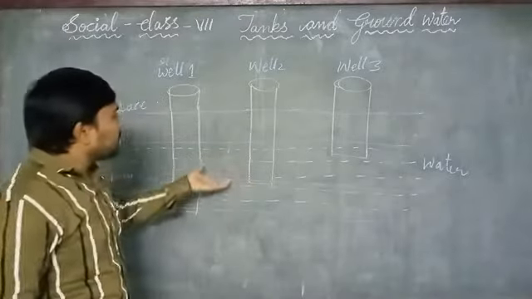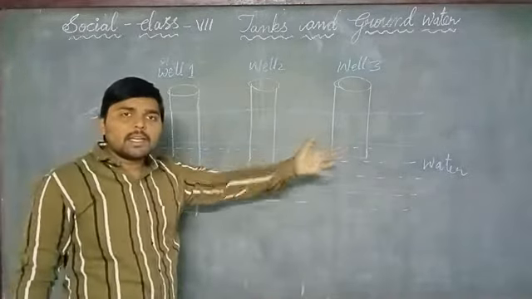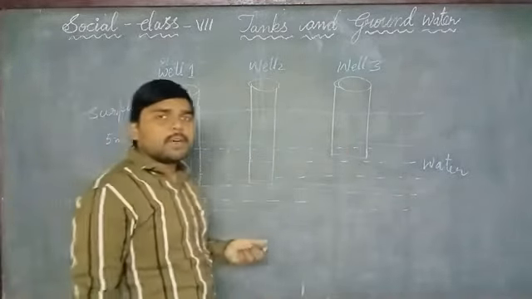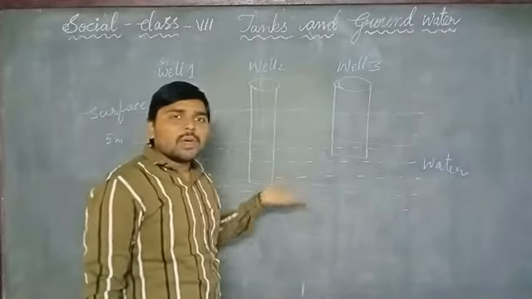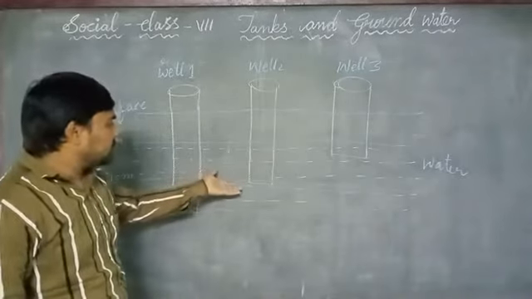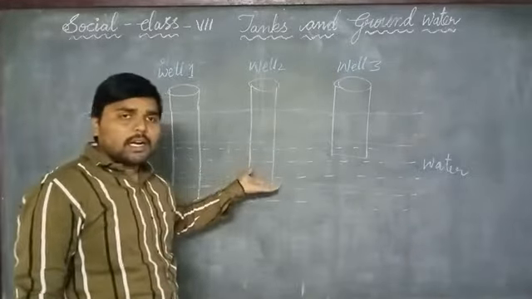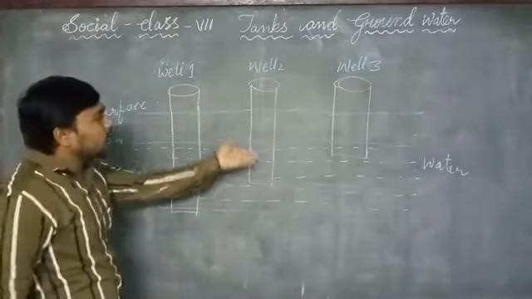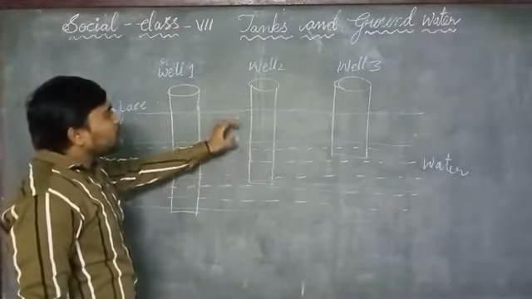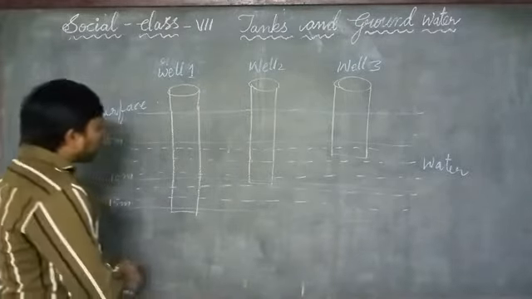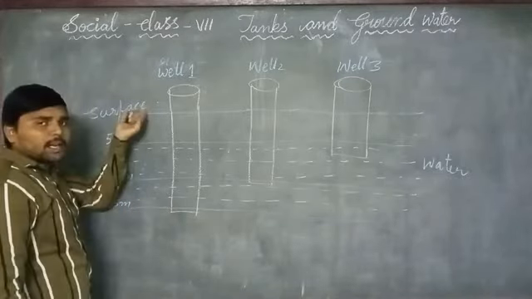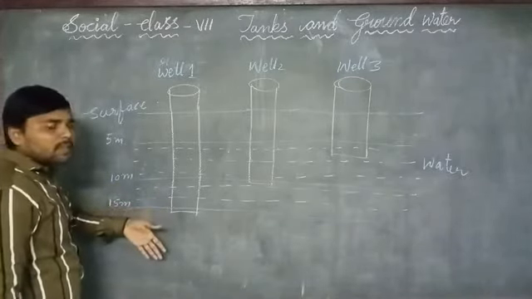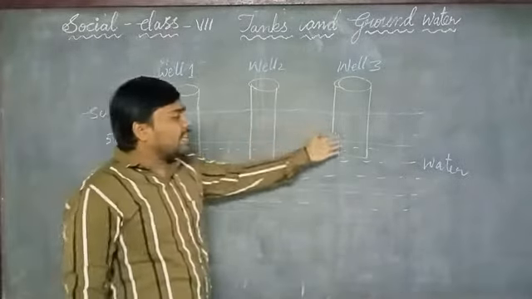Well 2 and well 3 dry up. Why? Because the water level becomes very far below the wells. If during the summer season the water level becomes 15 meters from the ground level, then well 2 and well 3 will dry up.